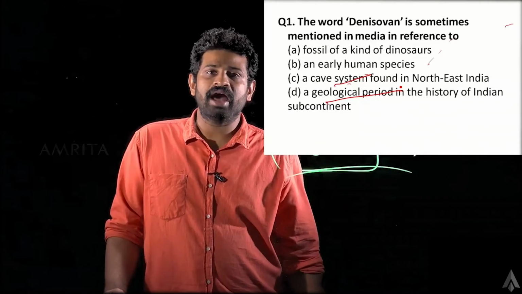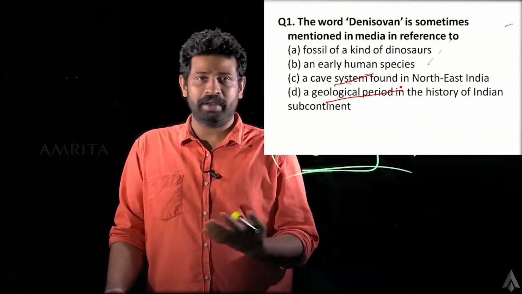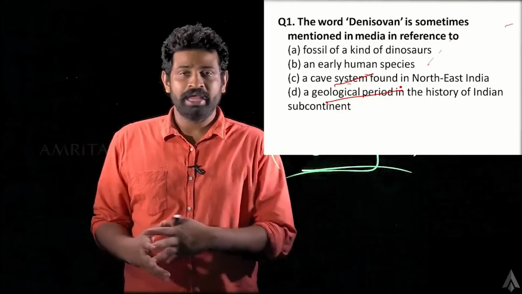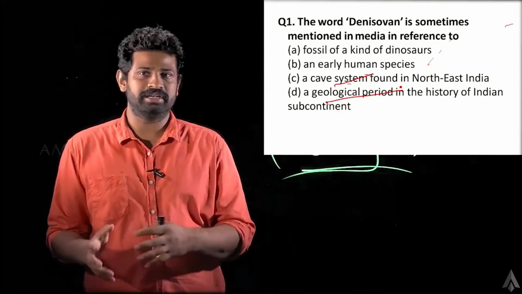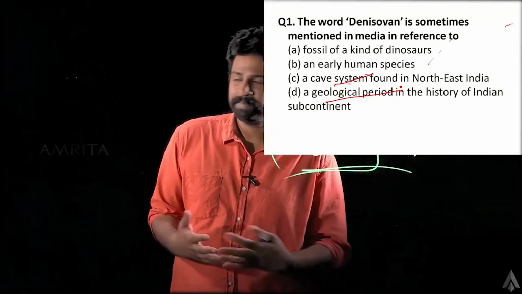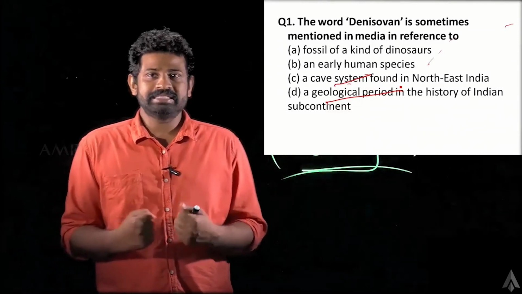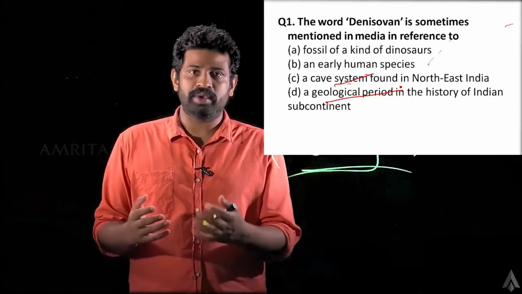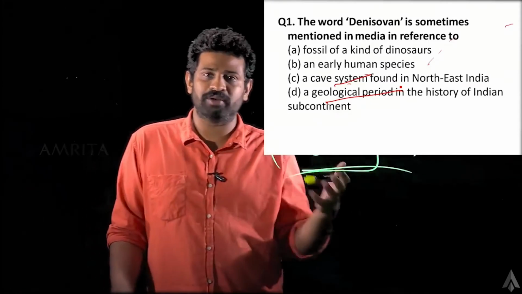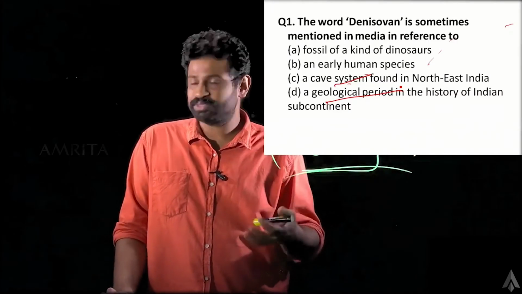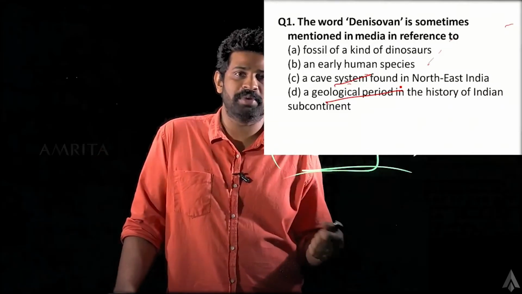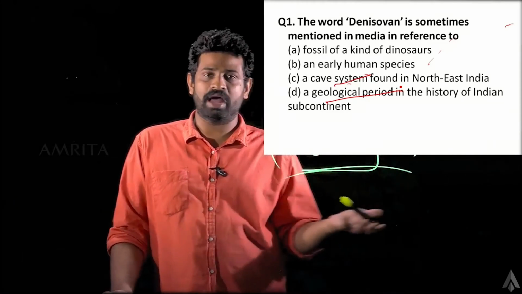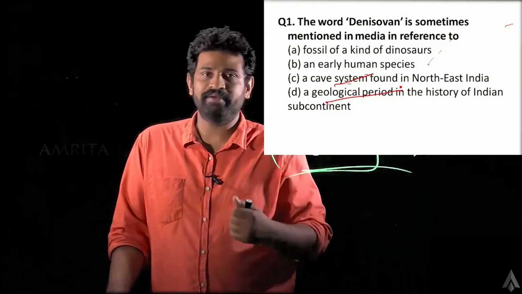If you have done last year's exam, I think this is one place you would have reached and found it difficult to move ahead. So whether it's a set of dinosaurs or it's about a human species, right? That is the particular risky place there. Actually, I have done this question. My understanding came from me reading some other book. It was mentioned in a book known as Sapiens by Yuval Noah Harari. So I have read about this thing there. That is how I arrived at the right answer.